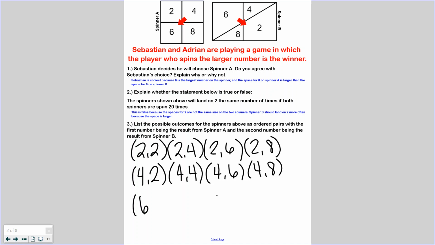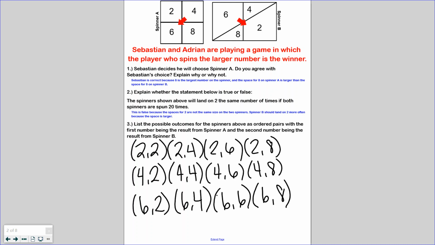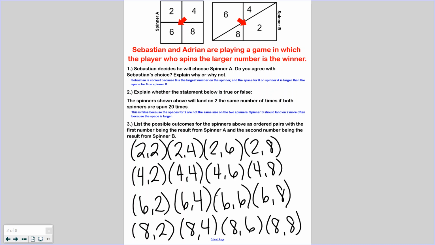Starting again with 6, 2; 6, 4; 6, 6; and 6, 8. And then if the first spinner was also 8, it would be 8, 2; 8, 4; 8, 6; 8, 8. I said comma a lot. So this is what we're saying by creating outcomes.